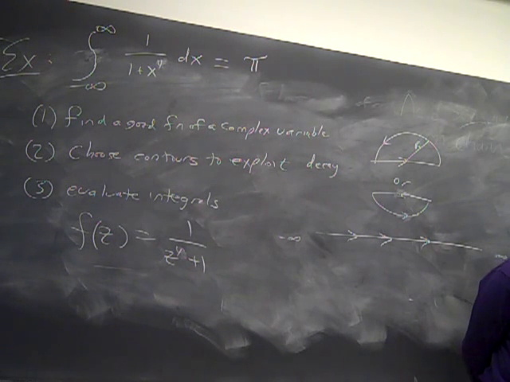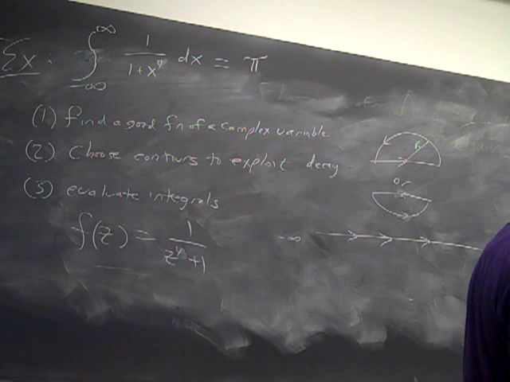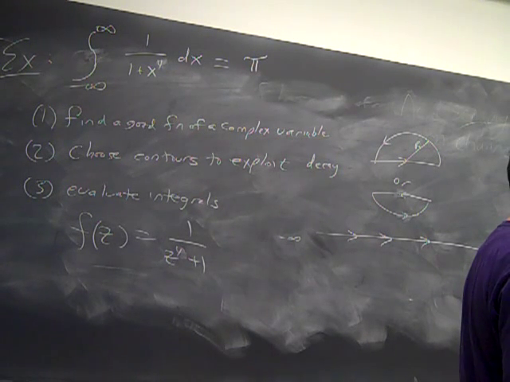z to the 4th plus 1. Oh, it's z to the 4th plus 1, not 1 over. So what are the poles?